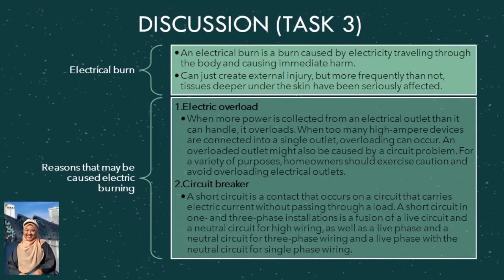Electrical burn is a burn caused by the electricity traveling through the body and causing immediate harm. Reasons that may cause electric burning: first one, electric overload. When more power is drawn from an electrical outlet than it can handle, it will be overloaded. Second one is a short circuit. A short circuit is a contact that occurs on a circuit that carries electric current without passing through a load.